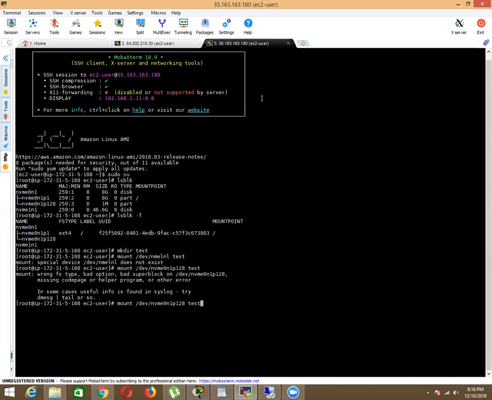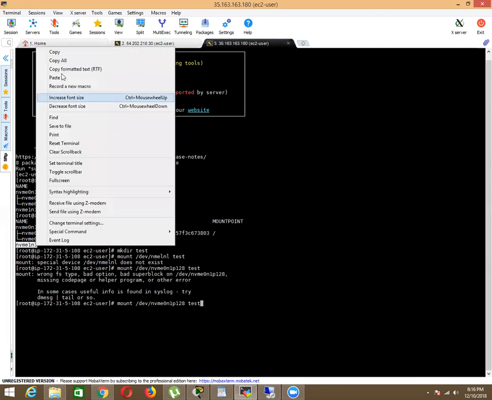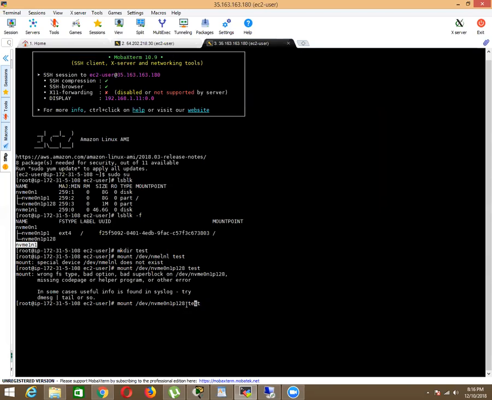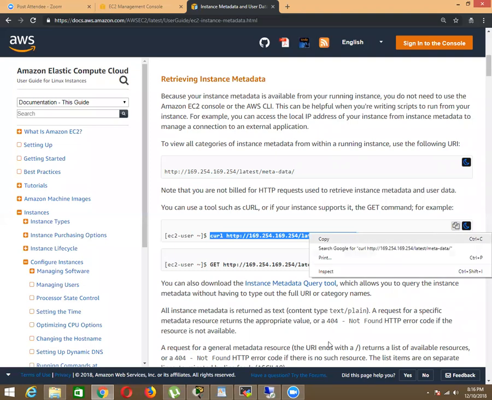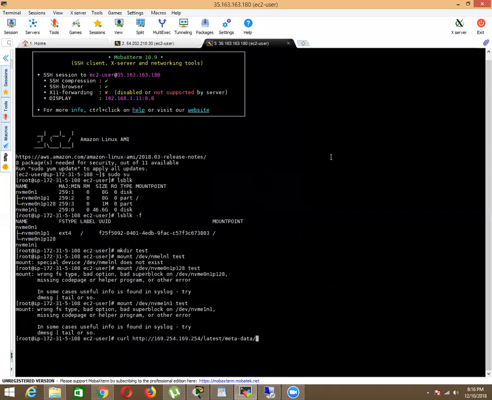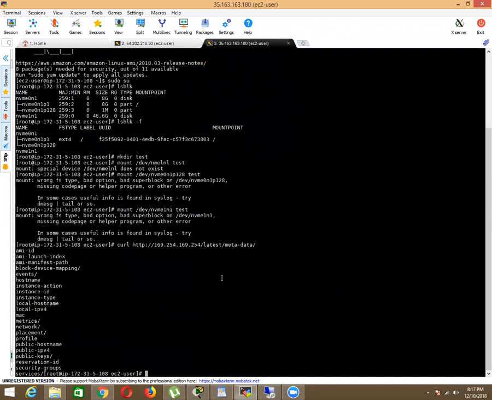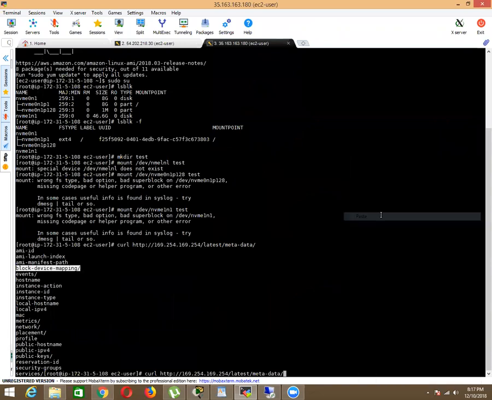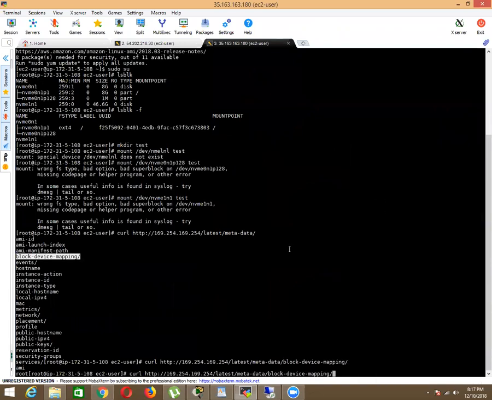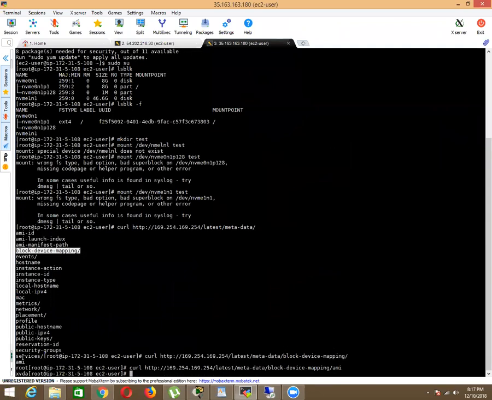Okay, so let me put it here. Correct. So now let me check the metadata for this first. Right. So now it's showing you xvda.